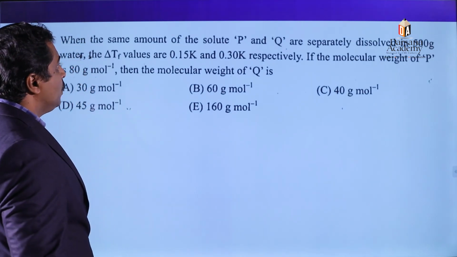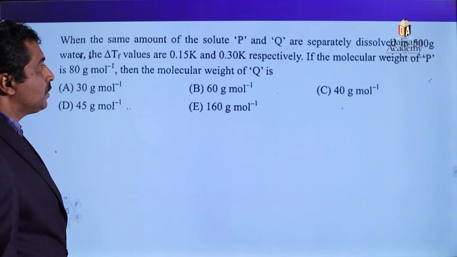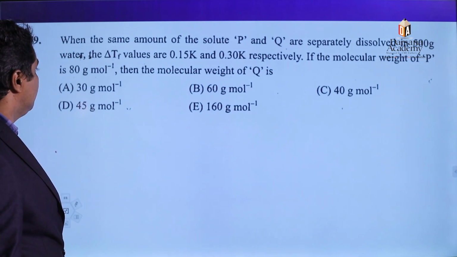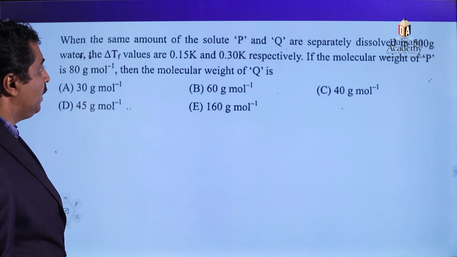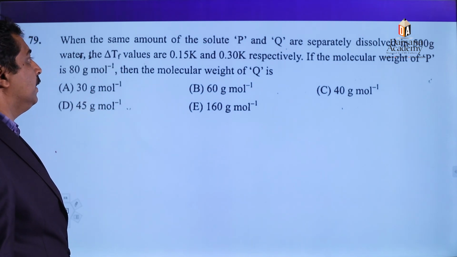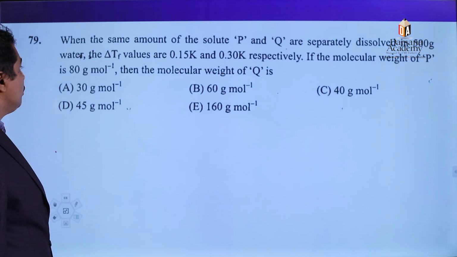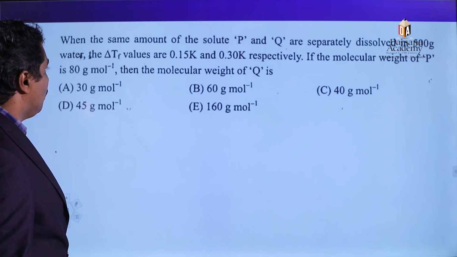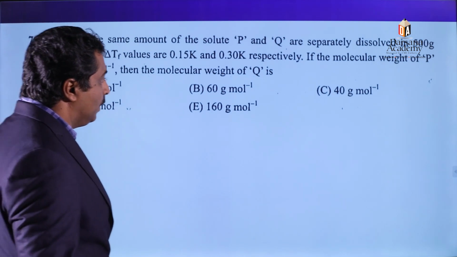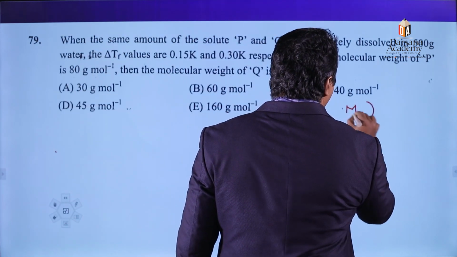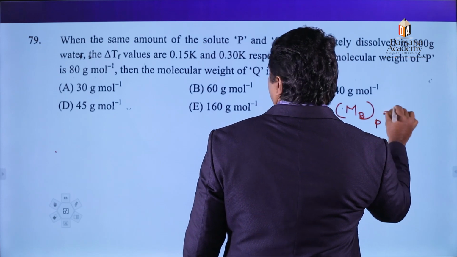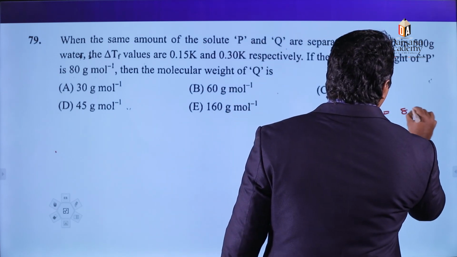When the same amount of solutes P and Q are separately dissolved in 500 gram of water, delta Tf values are 0.15 Kelvin and 0.3 Kelvin respectively. If the molecular weight of P is 80 gram per mole, then find out the molecular weight of Q. Here the molecular weight of solute P is given as 80 gram per mole.